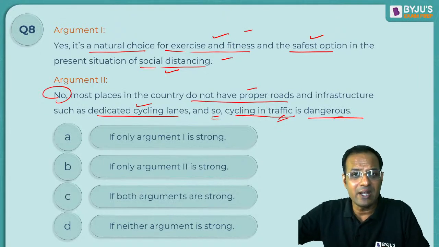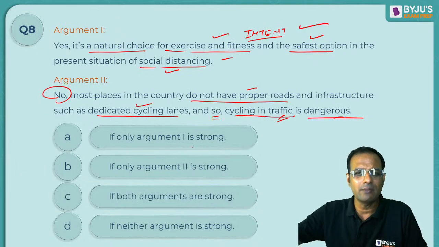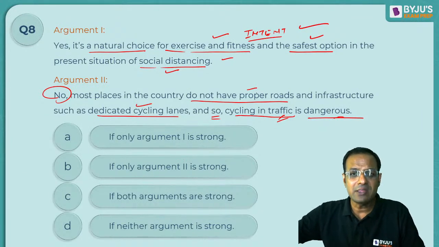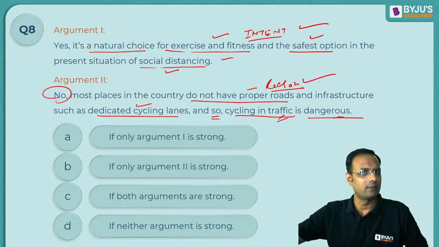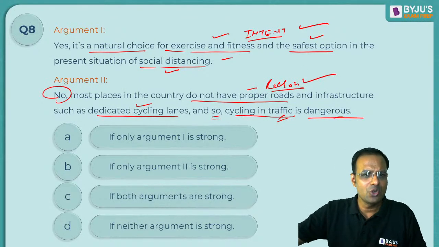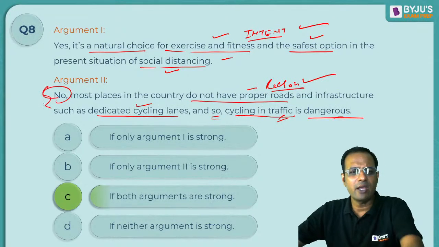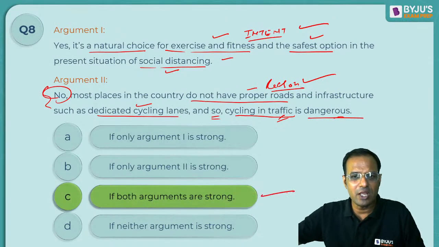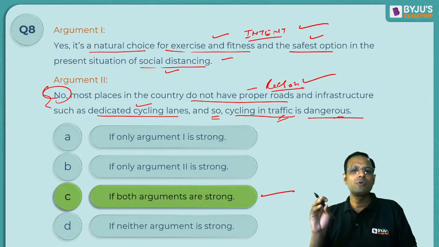When the intent is okay and the reason is also okay, there is no denying this fact also, and therefore the answer should be C. Both the arguments are strong.